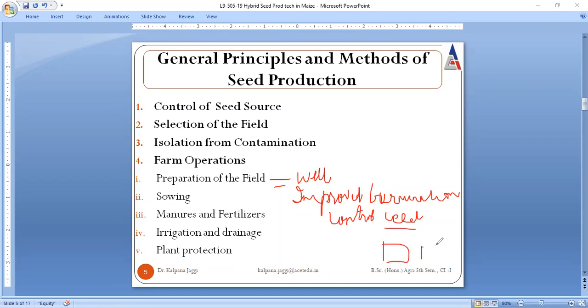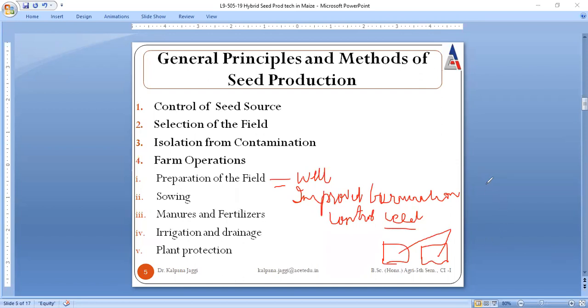Because if the desired plant is growing along with an undesired plant, then there will be competition between the two, and there may be chances that the nourishment that was to be supplied to your desired plant is being given to the undesired.